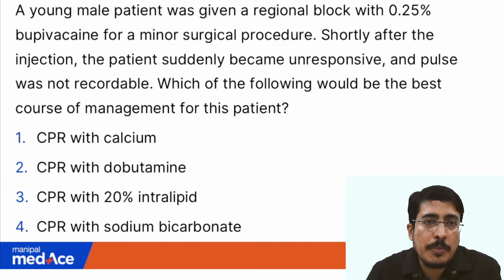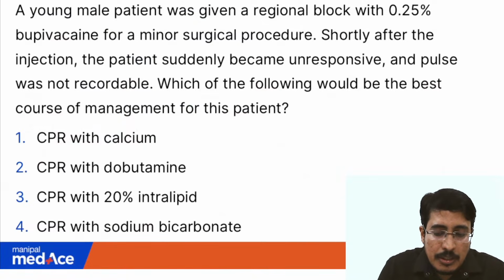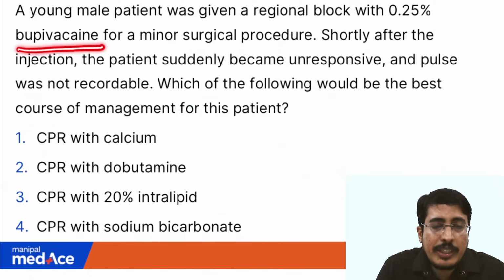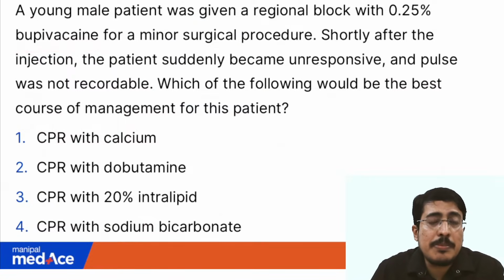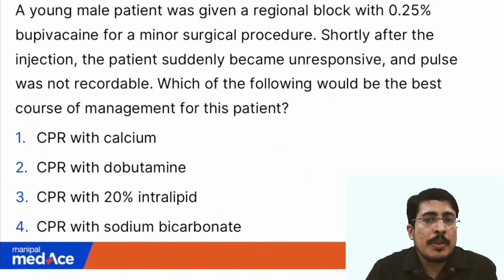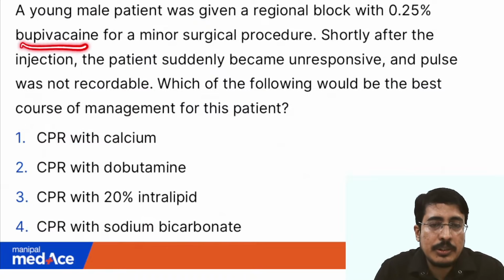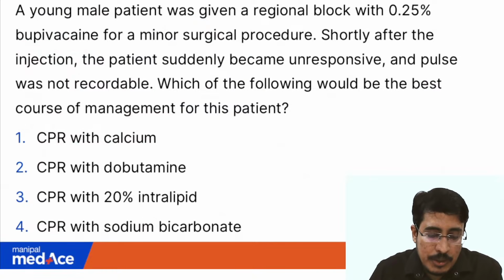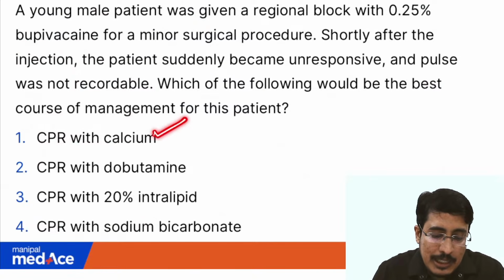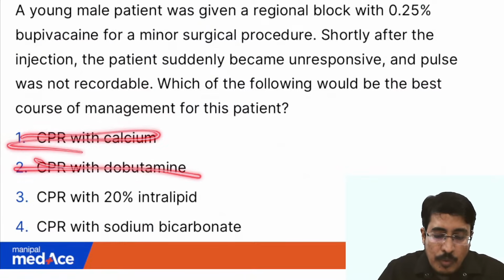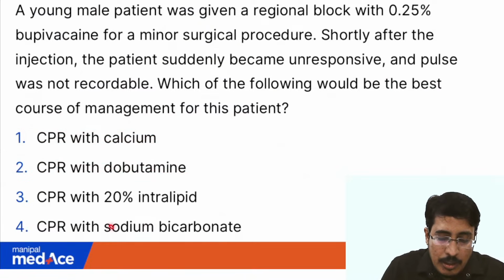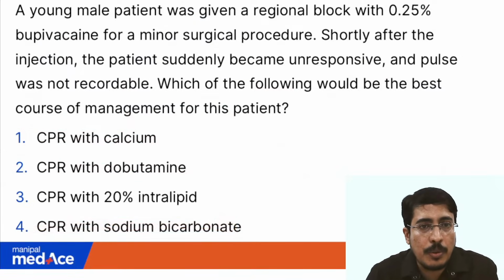What is the scenario, by the way? They are saying in the stem, bupivacaine was used for a block. That means they are trying to hint at bupivacaine induced systemic toxicity. So is there any indication for calcium or dobutamine? No, right? So these two are ruled out. And what is the role of sodium bicarbonate? No role, right? So that is also ruled out.